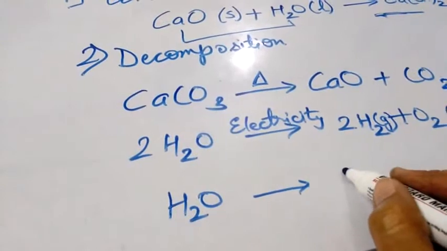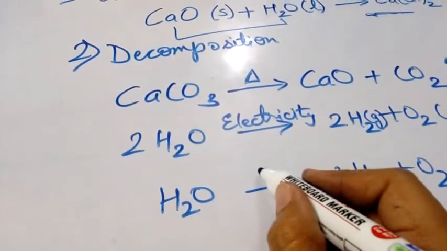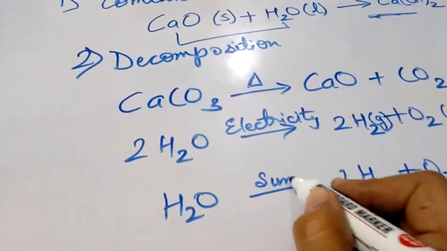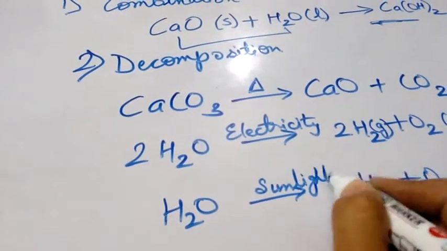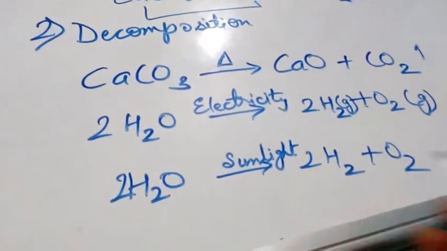Third type of decomposition is photo decomposition, where water molecule breaks into 2H2 plus O2 in the presence of sunlight. This reaction takes place during the photosynthesis process.